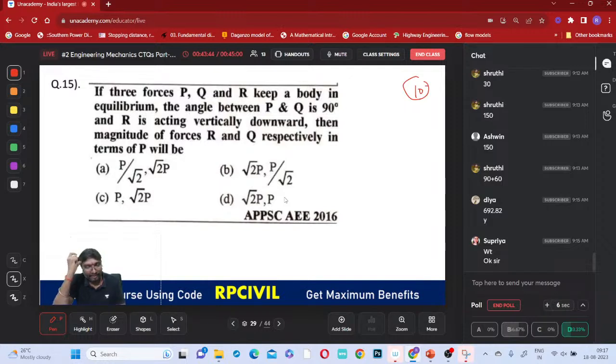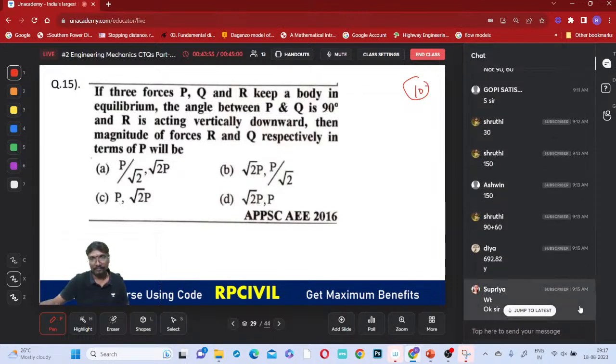Same Lami's theorem only we have to apply now. Lami's theorem only we have to apply, right, everyone? You need not apply anything else, right?